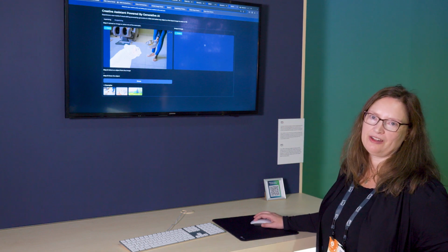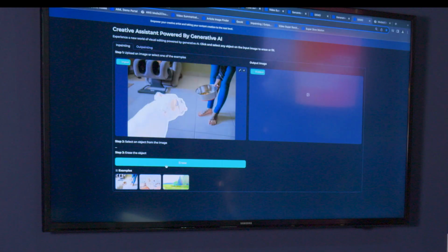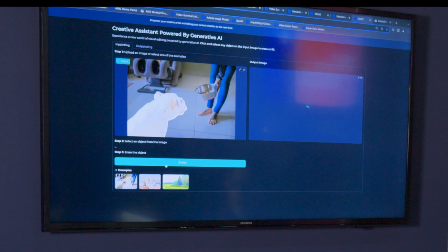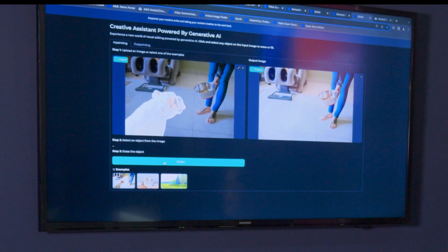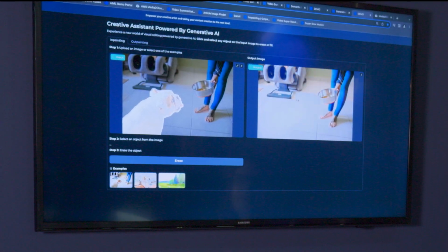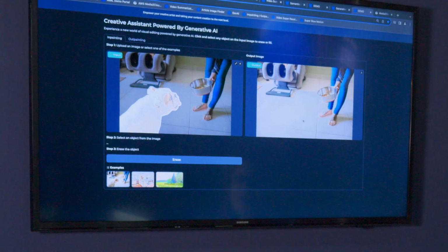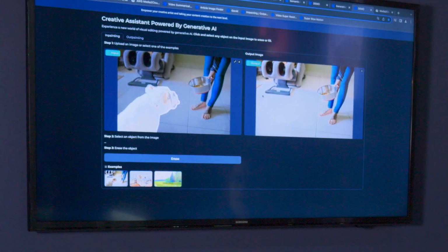It's a segmentation model, so I can select the different objects because we've already pre-segmented this image. I've selected the dog, and now I can just remove the dog from the image. This is called infill, so it's going to take the background and try to repeat it in the resulting image.